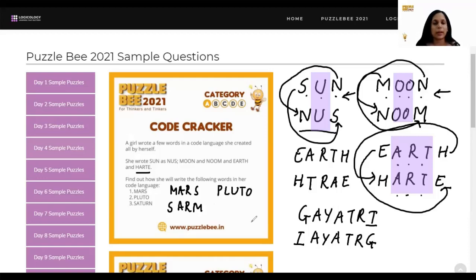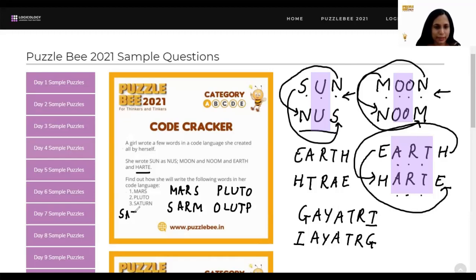Let's try it for Pluto as well. Now what will happen in Pluto? So Pluto is a 5-letter word similar to Earth. So the middle three will remain the same: L, U, T. And P, which was earlier the first, will now go to the last place. And O will become the first one. So Pluto becomes Olutp.